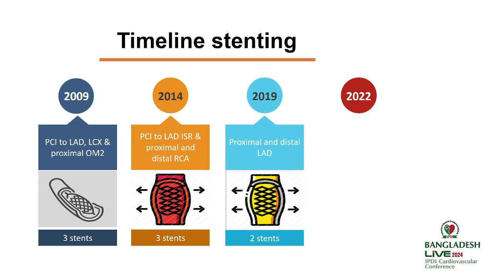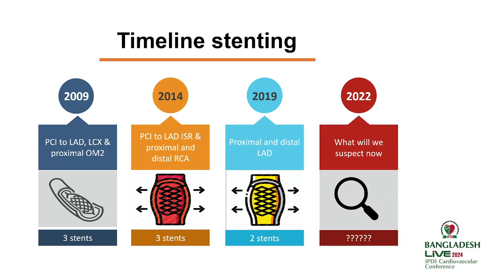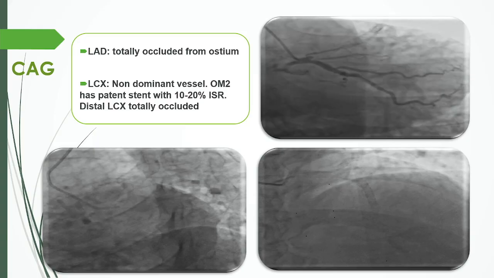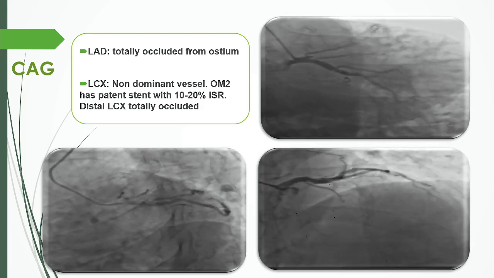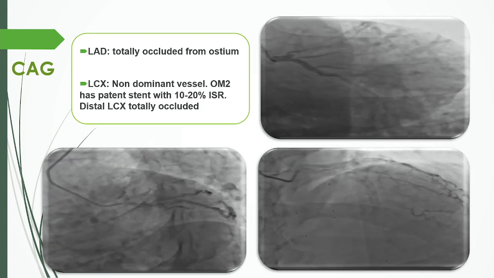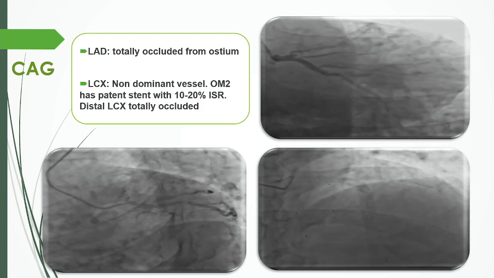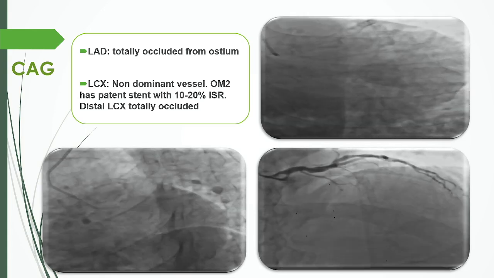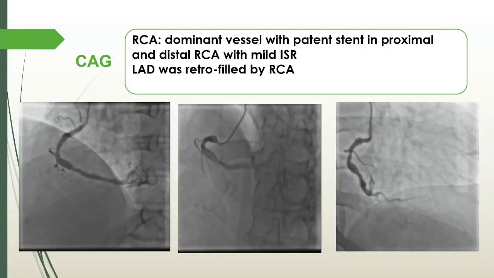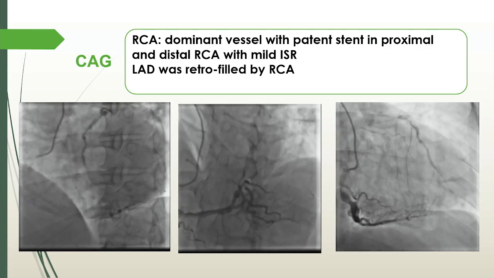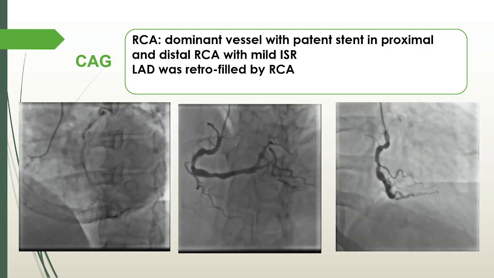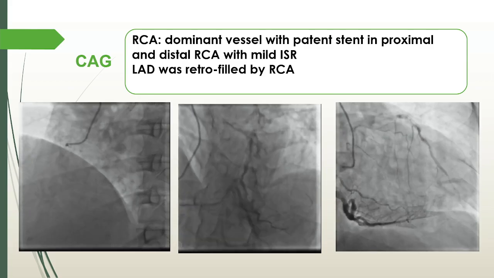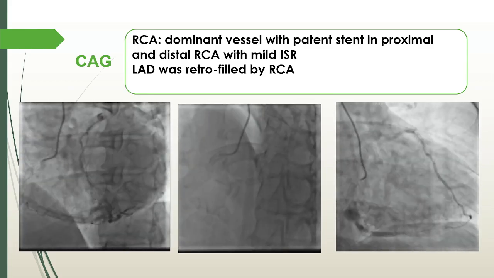Again, the patient presented with symptoms. So what did we suspect? Let's go to the angiogram. The angiogram showed that the LAD is totally occluded from the proximal part. LCX is a non-dominant vessel, with a patent stent in OM2 with mild ISR. RCA is a dominant vessel. Mid and distal RCA had a patent stent with mild ISR, and the LAD is retrofilled by the right system.